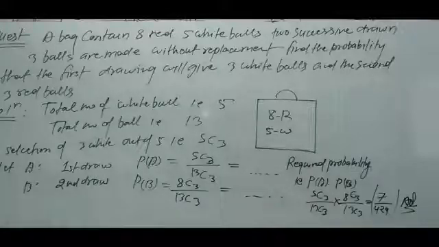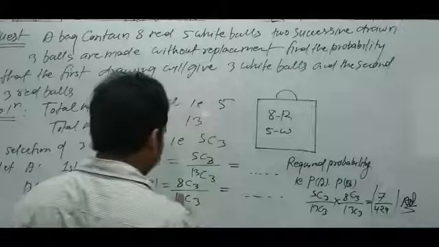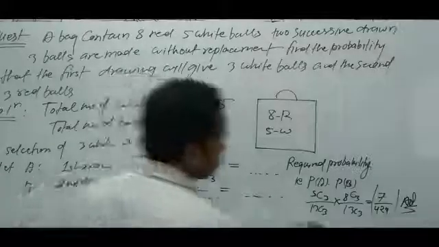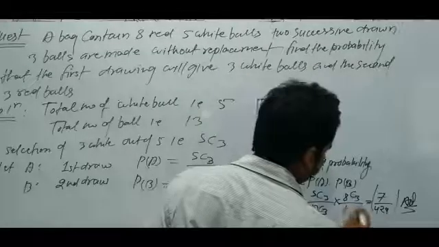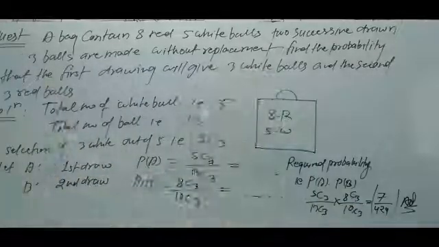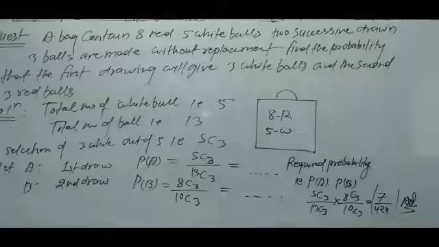Now 3 balls are already drawn, so the total number of red balls will remain the same, that is 8. It will not change. So 8C3 upon 10C3, not 13C3. Now this is the result. You can calculate easily.